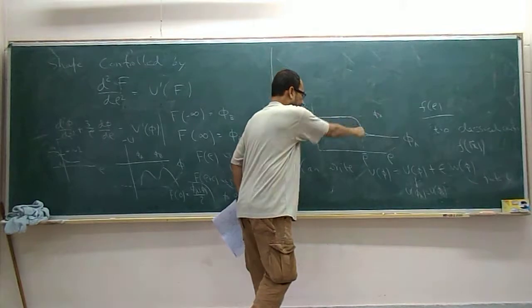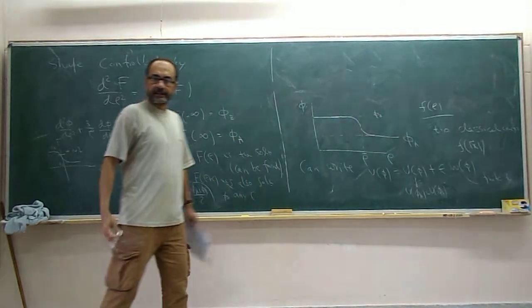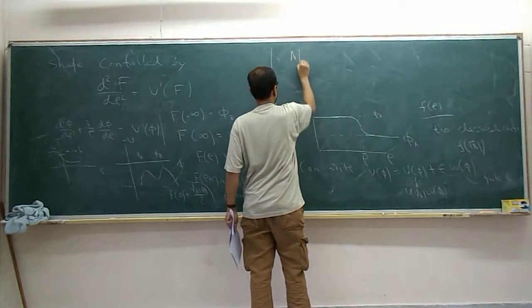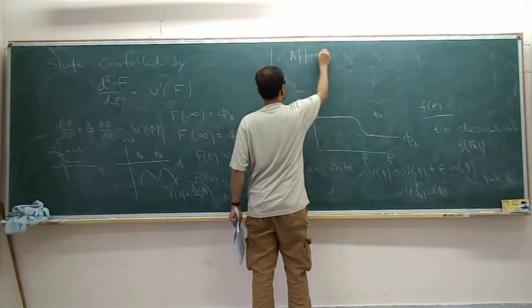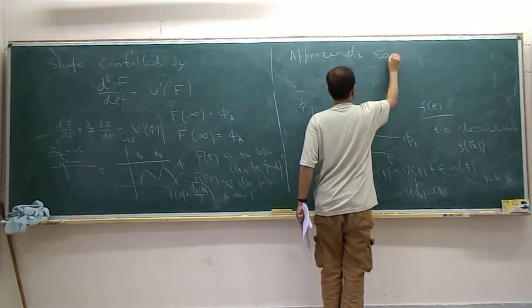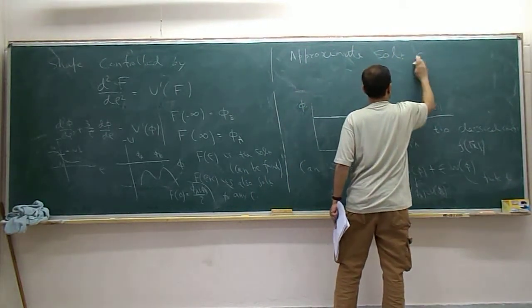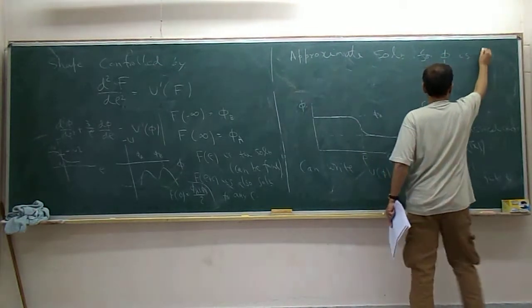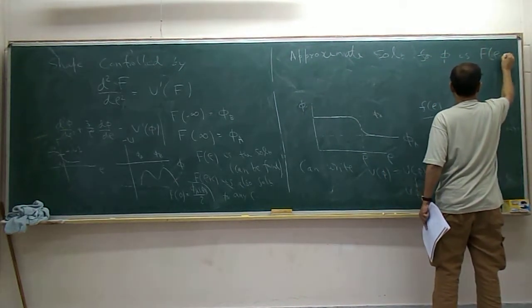So now you see that from this picture you can now write the solution. The approximate solution for phi is f of rho minus rho bar.